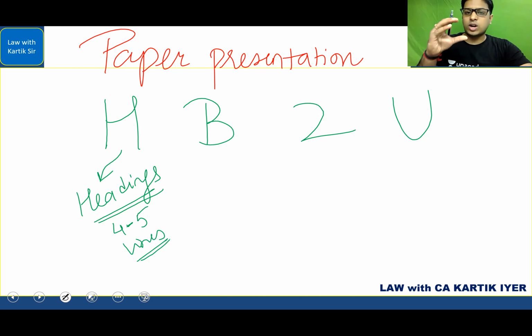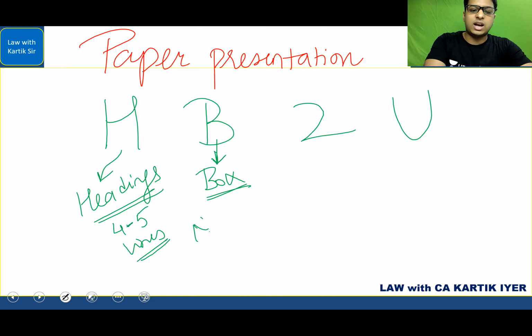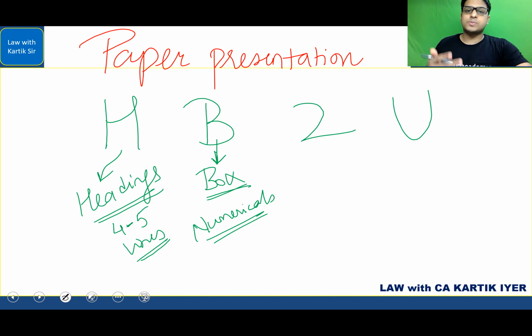Okay. So ensure that whatever concept you're writing, give a nice gist about it, a brief about it, and then go ahead with the main answer. Second is in relation to box. What is box? Whenever you write any numericals, and I have told you this earlier also, that is in relation to any form numbers, section numbers, rule numbers, penalties, any within so and so days, within 3 months, all these things when you write, always put a box next to it.